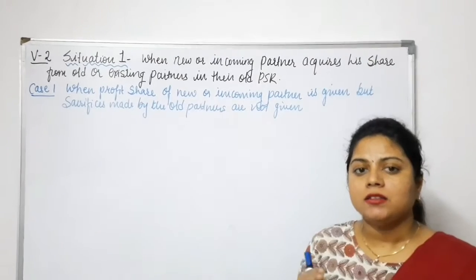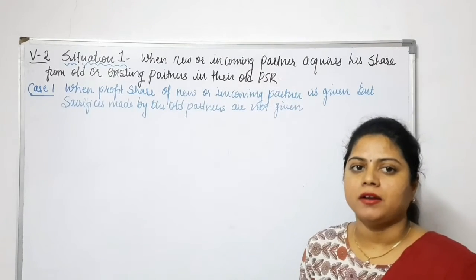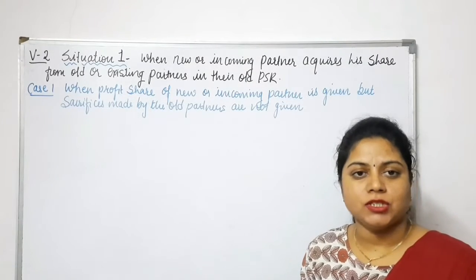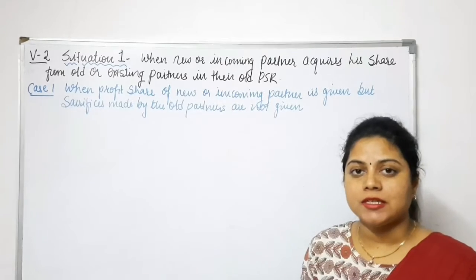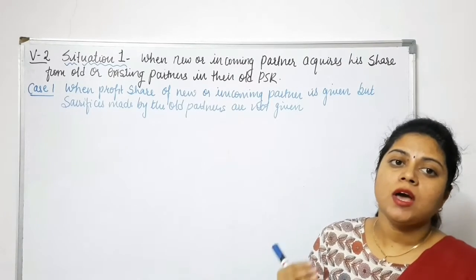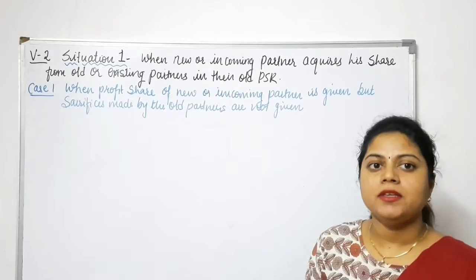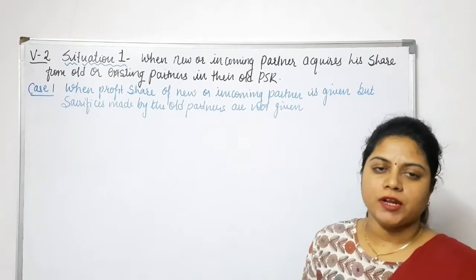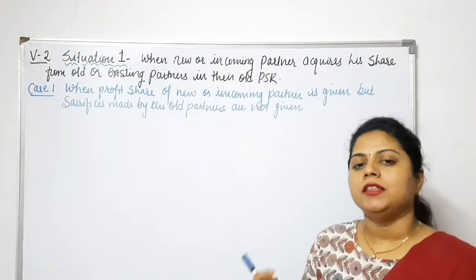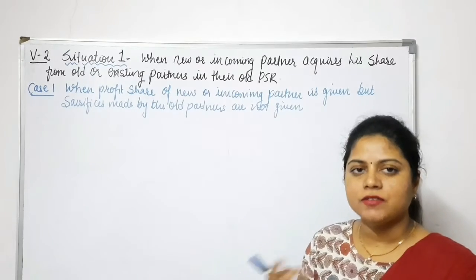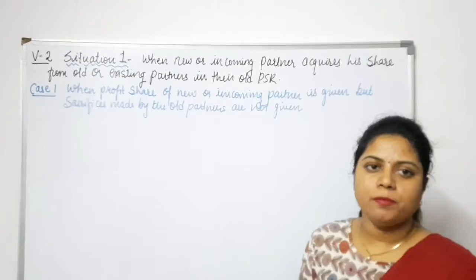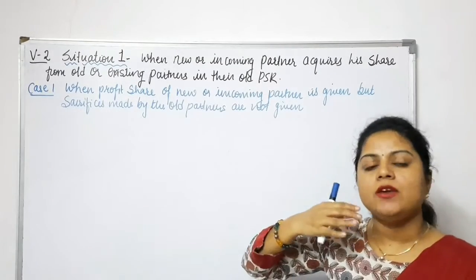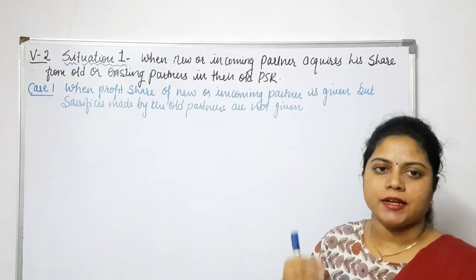There are three situations under which, when a new partner comes into any firm, the PSR will change. What are the three situations? That means how the new partner is going to have the share, and how the old partners will have to share the profit. From the profit they are going to earn, the old partners will have to give something to the new partner. So there are different situations, and under these situations there are cases.